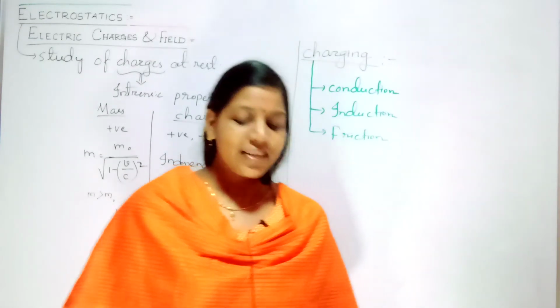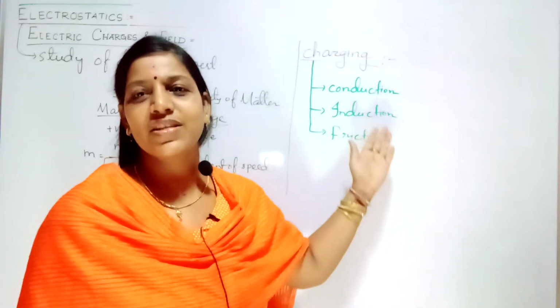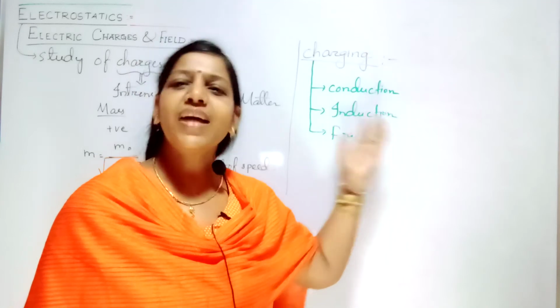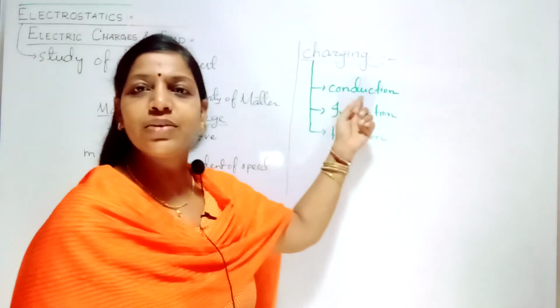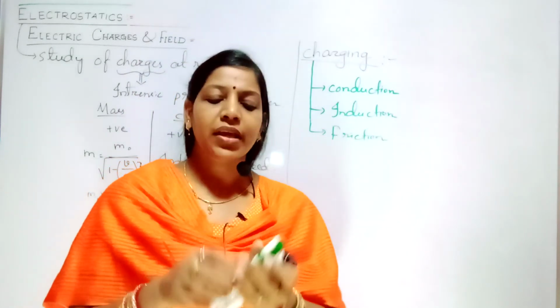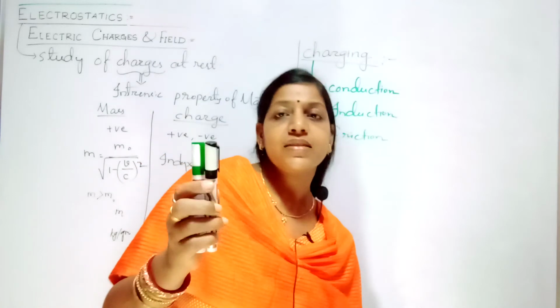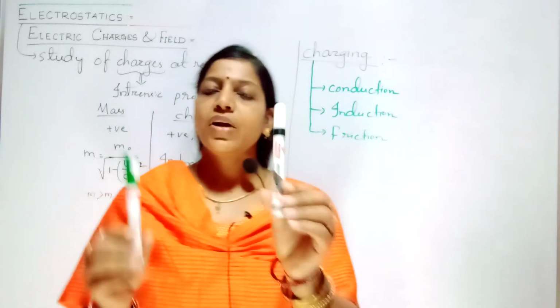So, see the importance of these methods of charging. All the three methods are used for charging a neutral body. Now, whenever you are making the process of conduction, imagine these are two bodies. This body is neutral.